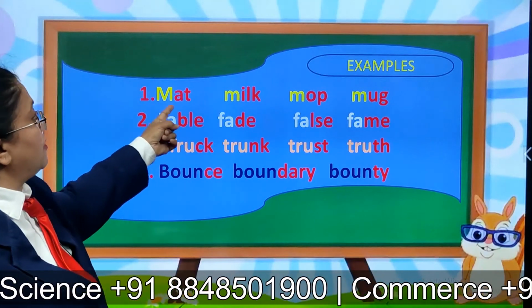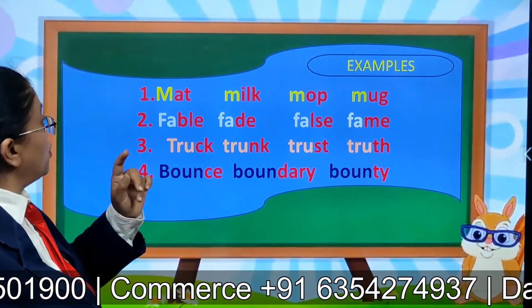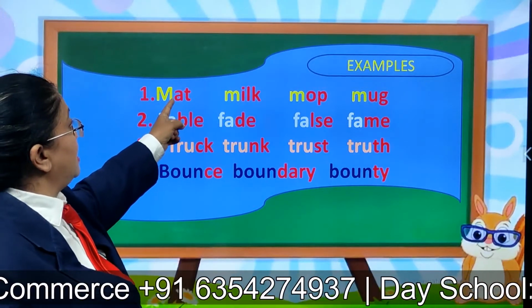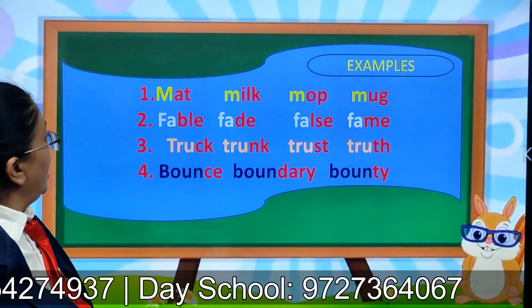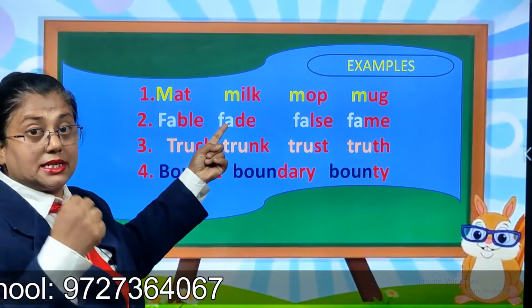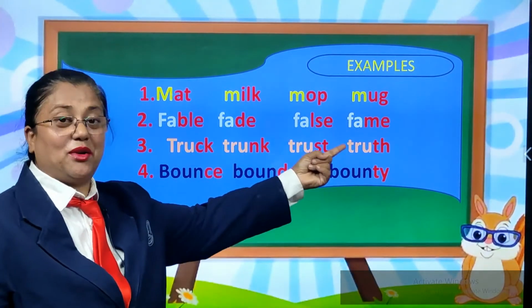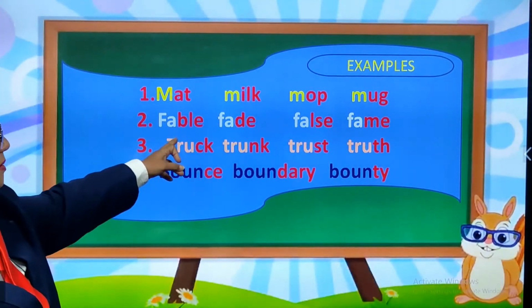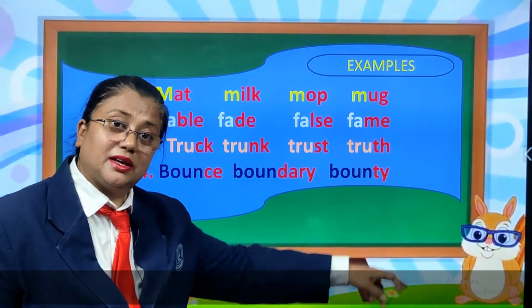Children, what do you see in the first line? The first letter is the same. So we have compared the second letter, right? Yes. And then the second example says fable. Two letters are the same. F-A, F-A, F-A, F-A. So in that B comes first, A-B-C, then D, then L, then M.